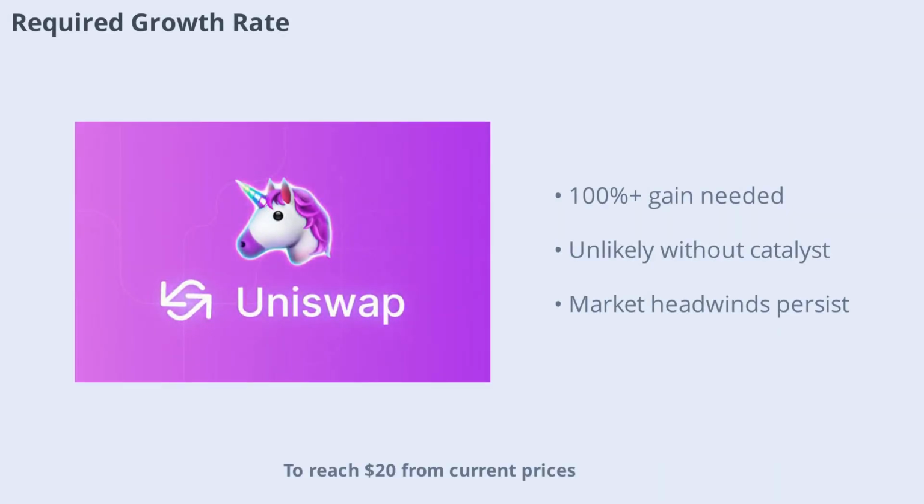To reach $20 from current prices, UNI would need to post gains of 100% or more in less than a year. Such rapid appreciation is rare without a major catalyst, especially in a market that's still facing regulatory and macroeconomic challenges. This context makes the $20 target even more difficult to achieve under normal circumstances.